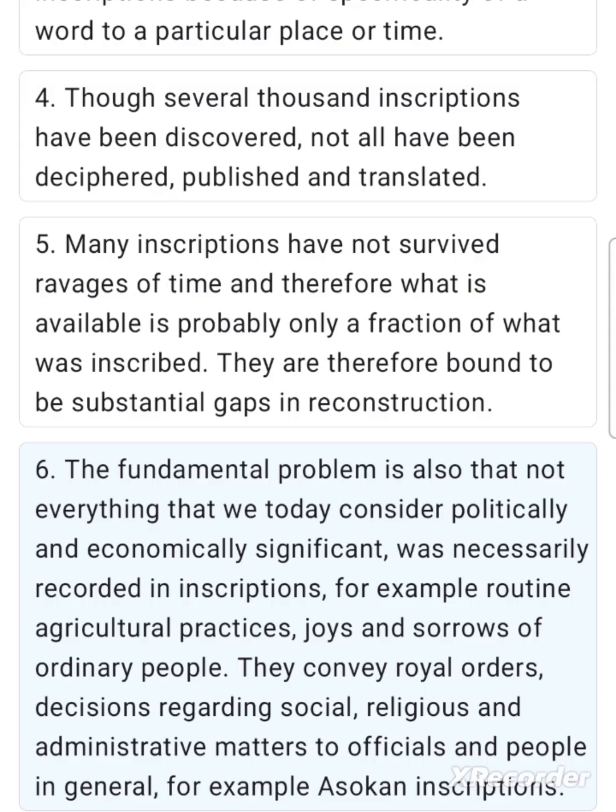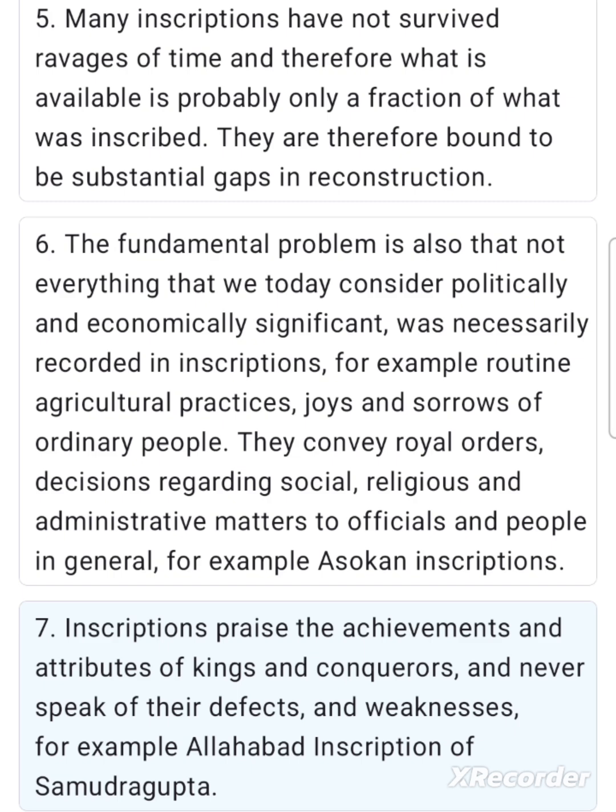They convey royal orders, decisions regarding social, religious and administrative matters to officials and people in general, for example, Ashokan inscriptions. 7. Inscriptions praise the achievements and attributes of kings and conquerors, and never speak of their defects and weaknesses, for example, the Allahabad inscription of Samudragupta.